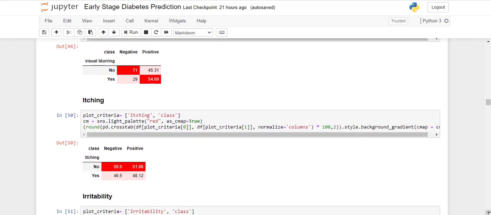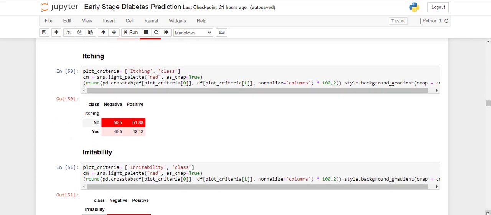Next is a very common feature, which is itching, and we know that itching is not a very good indicator for diabetes, because it may be caused by normal conditions also. As we can see, the distribution is quite similar, so we cannot say it is a good feature.